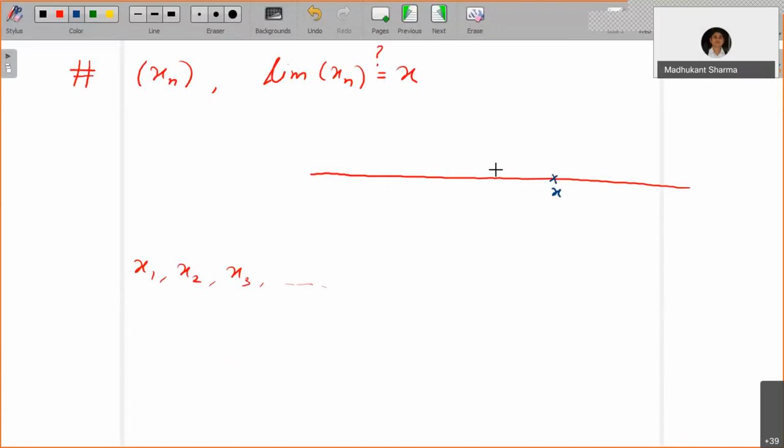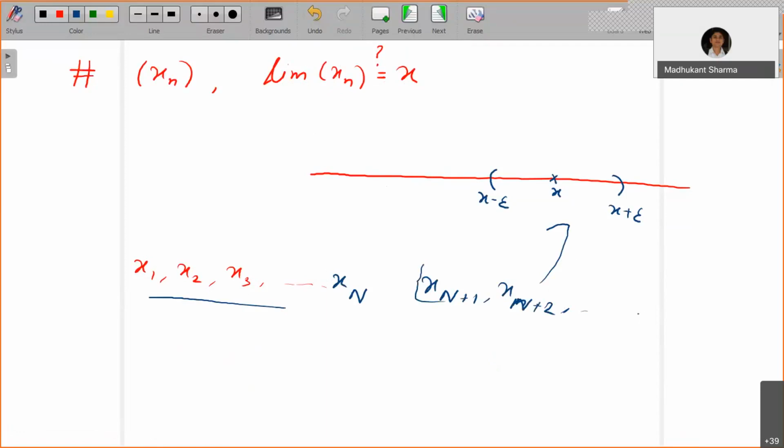Take any neighborhood of x, say x minus epsilon and x plus epsilon. You will say the limit is x whenever, except for finitely many terms, say up to xn, the rest of the terms, xn plus 1, xn plus 2, and so on, lie inside this neighborhood. You take any epsilon bigger than 0. This is the meaning of saying the limit is convergent.